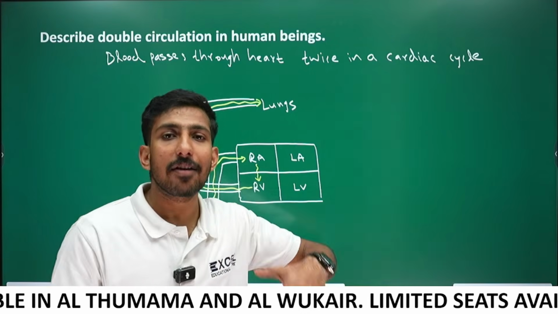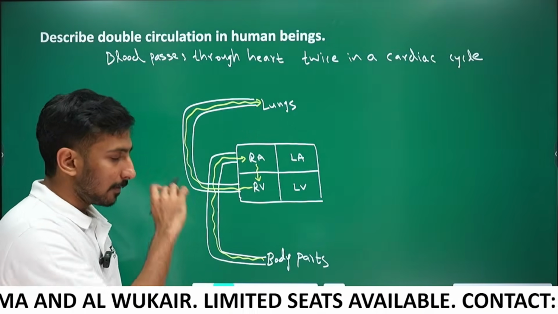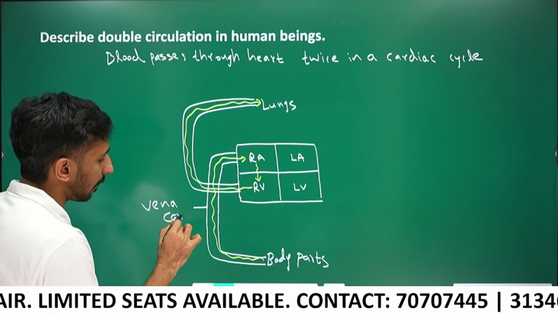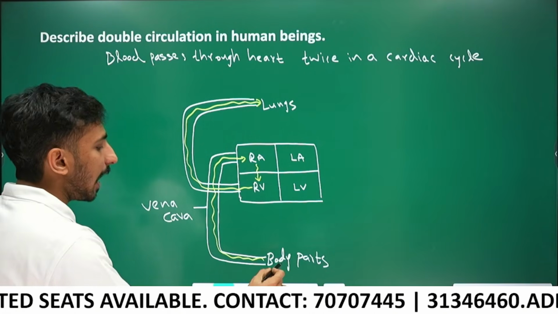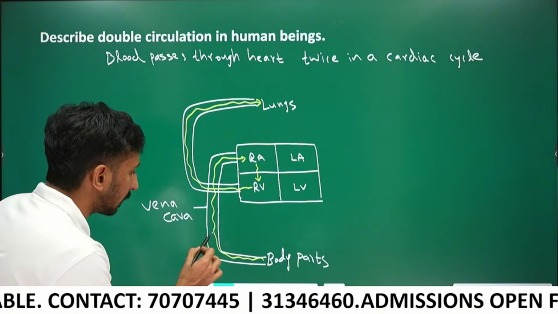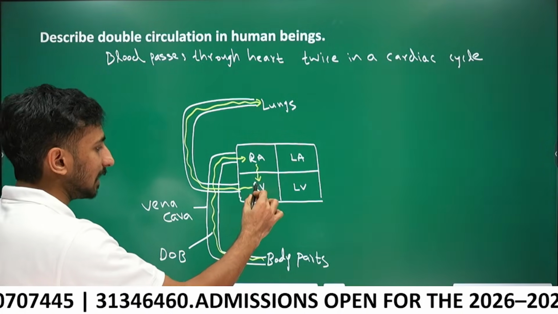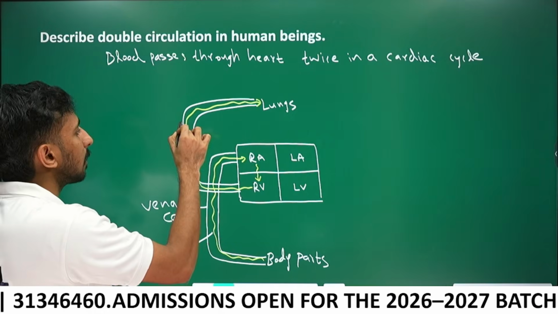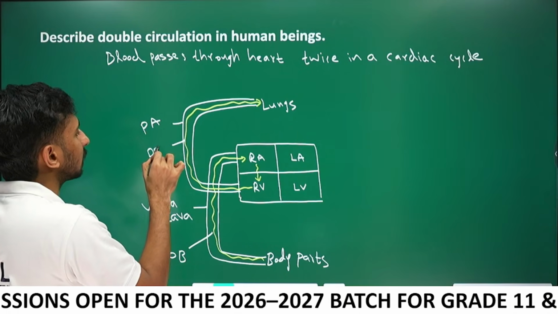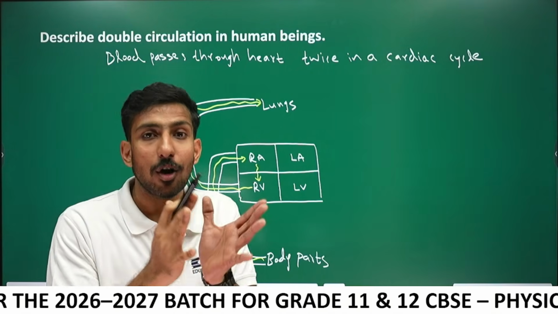Arteries carry blood away from the heart, veins carry blood to the heart, so it must be a vein. This is the major vein in our body, its name is vena cava. Since the blood is coming from body parts, it is deoxygenated blood. From the right ventricle, blood is carried to the lungs by the pulmonary artery, and it is deoxygenated blood. In short, the right side of the heart contains only deoxygenated blood.